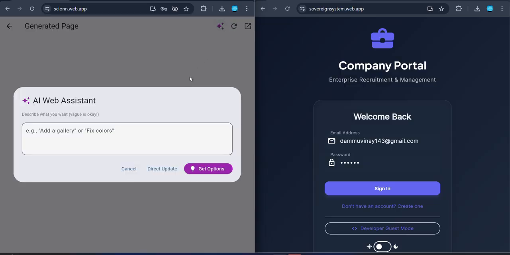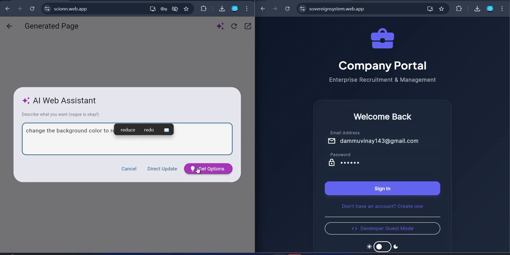This looks very simple. Okay, let's change the background color to red. And you know what?